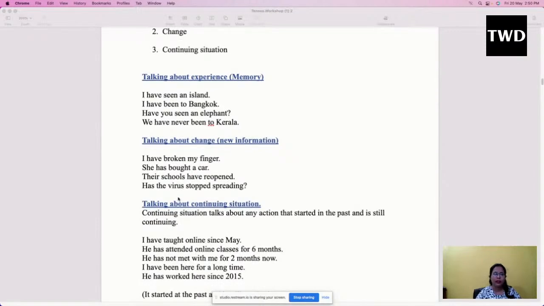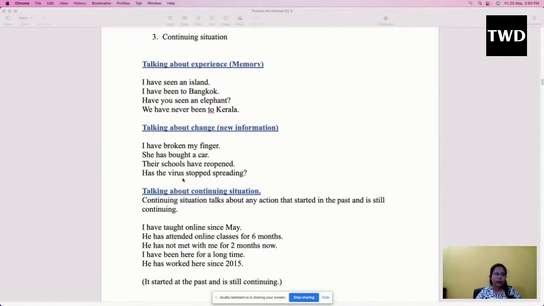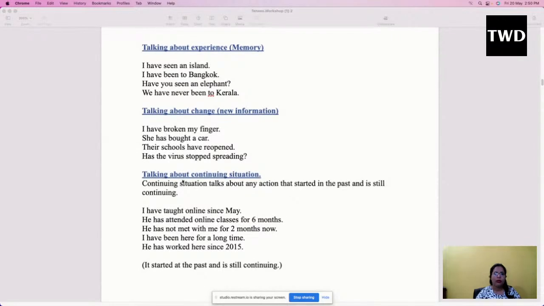So earlier I did not have any car, but now I have a car. She has gone to Goa. So now she has gone to Goa. So here also we are talking about something which is a kind of information, and there is some kind of change in it.